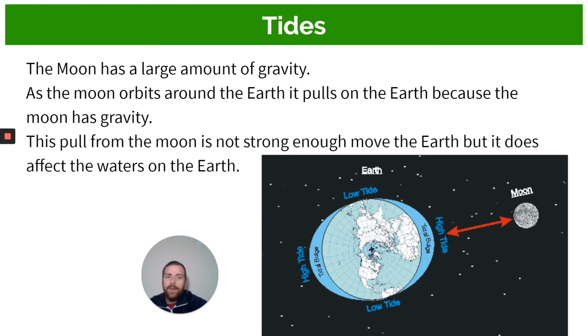Okay? But it is strong enough to affect the water. The pull from the moon is not strong enough to move the earth, but it does affect the waters on the earth.